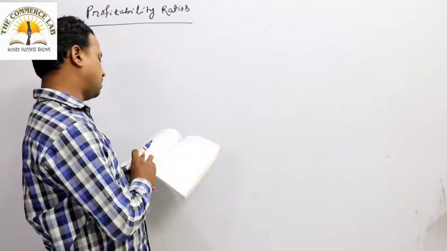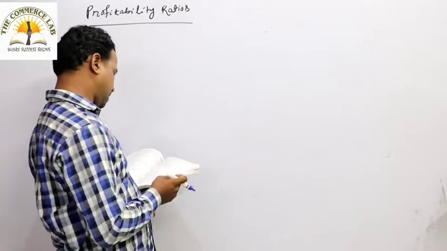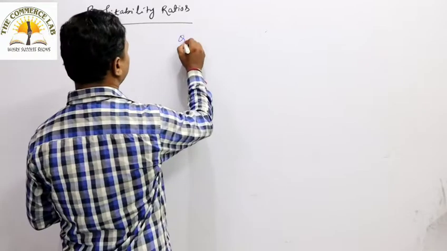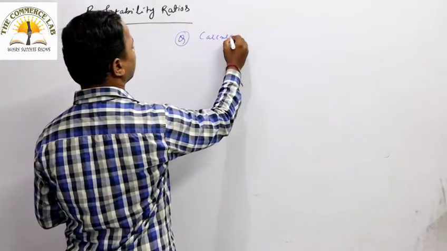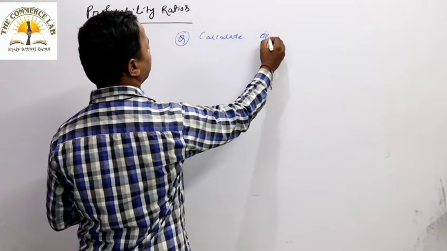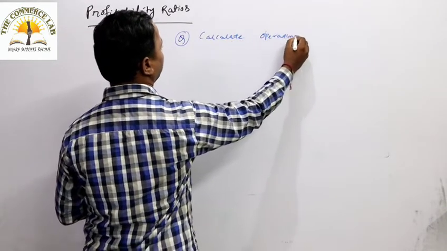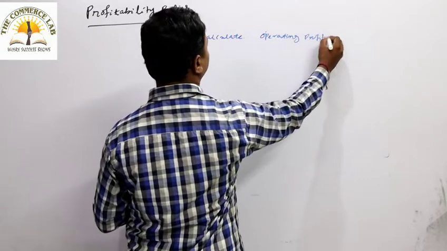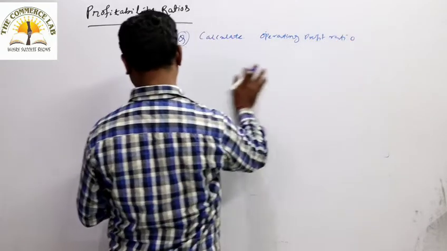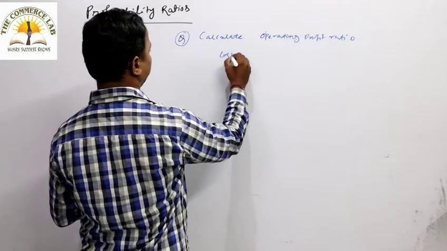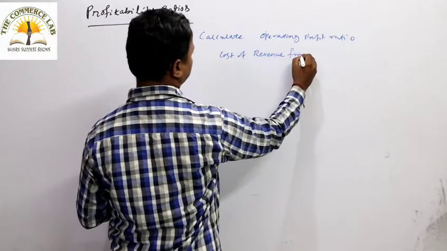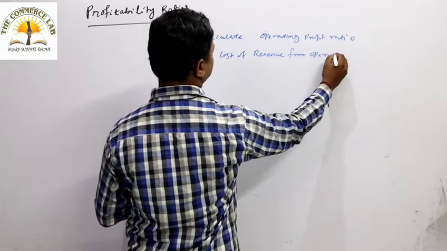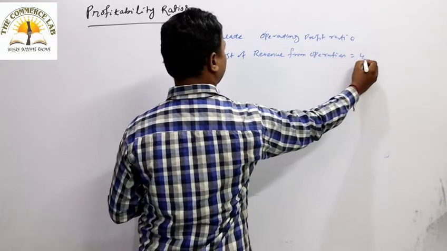Now we are going to solve a problem related to the operating profit ratio. First of all, the question we have to write: calculate operating profit ratio. What is given in the question? Cost of revenue from operation, that is cost of goods sold, is around 4 lakh.